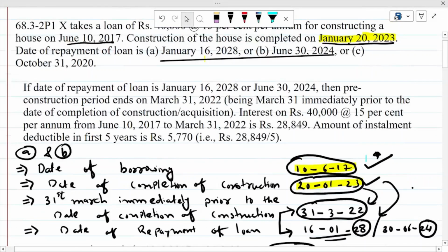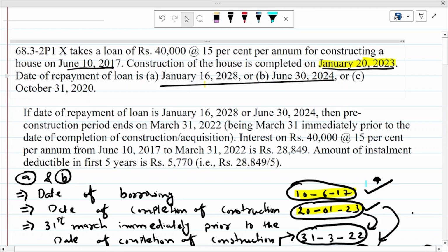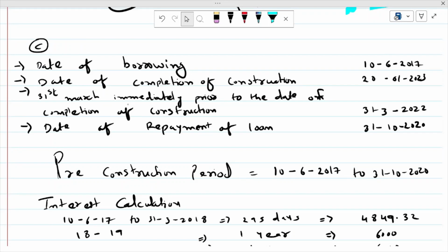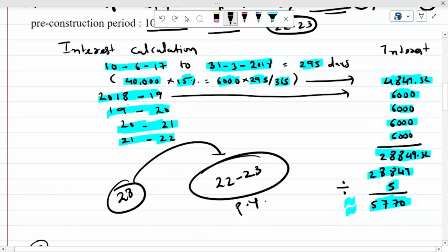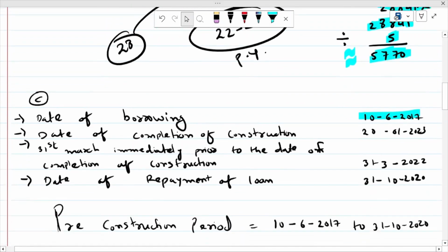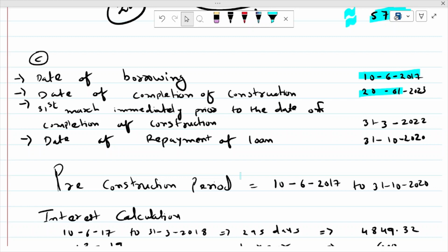Now the second concept: if the loan is repaid on 31st October 2020, then how to make the calculation? Same way. So here, what is the date of borrowing? 10 June 2017. Sorry, 10 June 2017. Next, the date of completion of construction is 20 June 2023, that is given in the question. Now you have to find 31st March immediately prior to the date of completion of construction. इसका prior आपको find out करना है. So it is 31st March 2022.